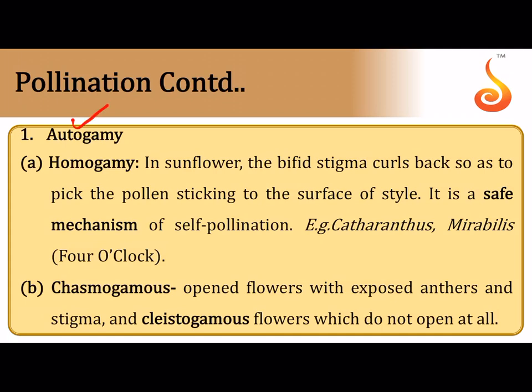If pollination happens within the same flower, it is called autogamy. If a flower opens and its anther and stigma are exposed to the outside, it is called chasmogamous. If pollination happens in the bud condition, where the anther dehisces while the flower is still not open and the pollen falls onto the stigma and fertilizes the ovum sitting inside the ovule, then it is called cleistogamous. In cleistogamous flowers, the flowers do not open at all. The flowers remain closed, but inside the bud, the anther dehisces and the pollen falls on the stigma.